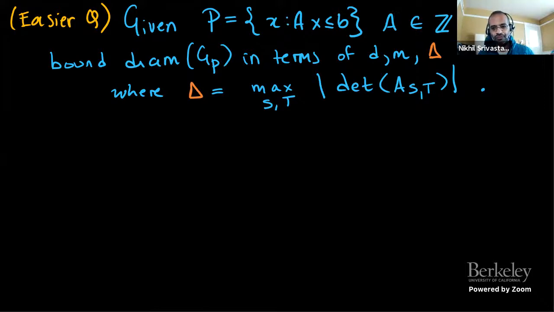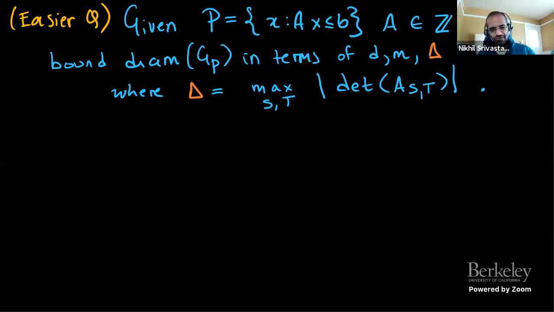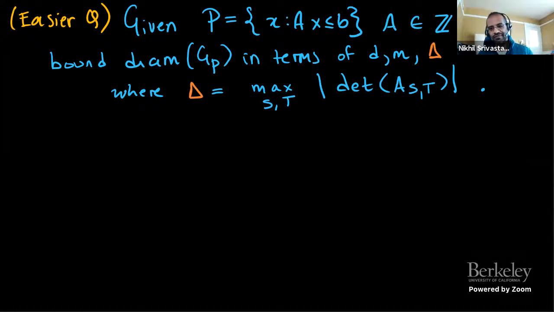The question is, can you prove a bound on the diameter of the skeleton of the polytope in terms of the dimension, the number of constraints, and this parameter delta, which depends on the size of the integers appearing in the description of the polytope. It turns out it's natural to use delta being the maximum determinant of a submatrix of A.